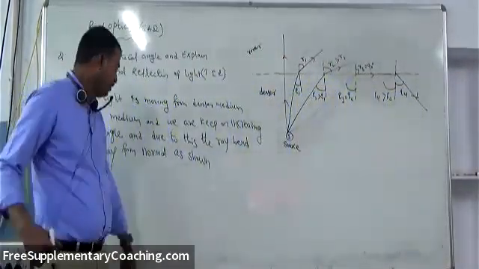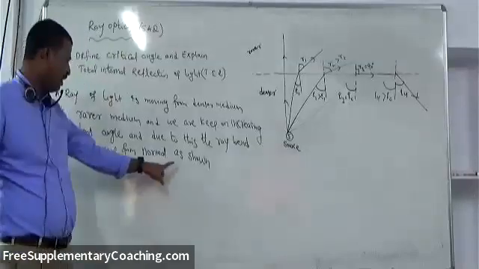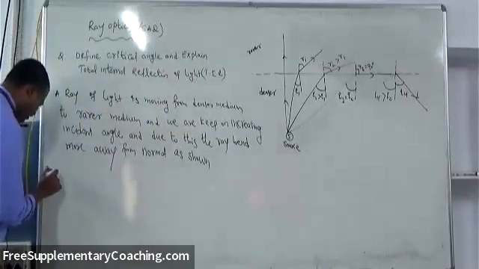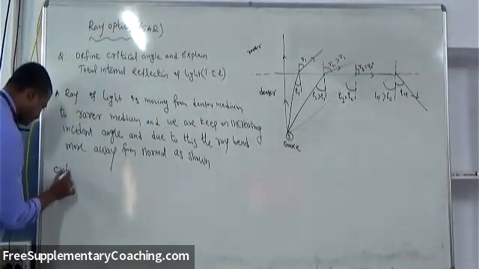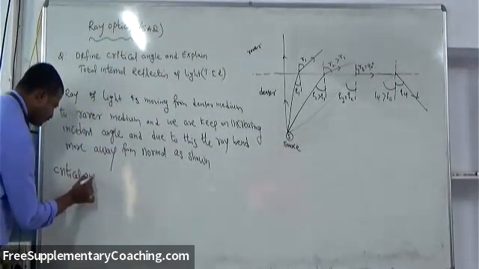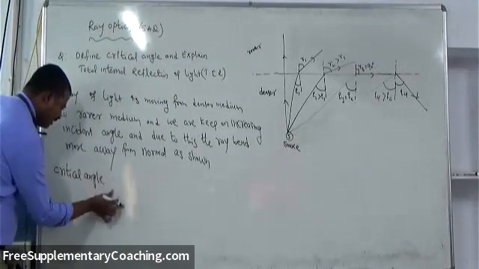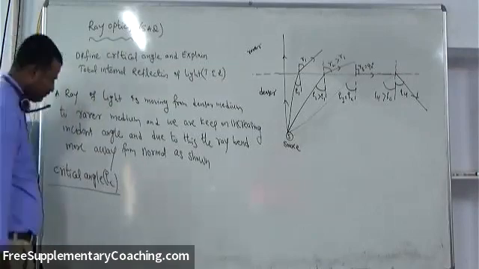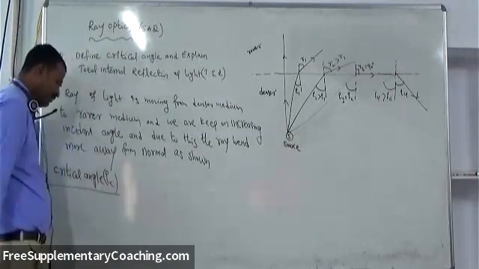Yeah. Now, more away from the normal as shown. So now the critical angle definition we will write. That is IC. I means incident angle, C means critical. Critical angle.